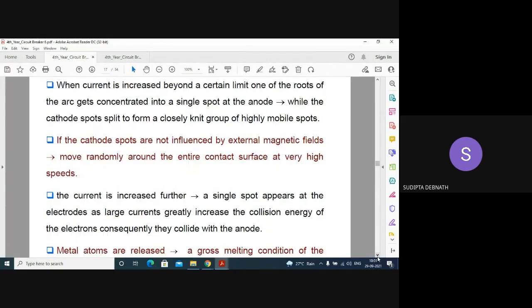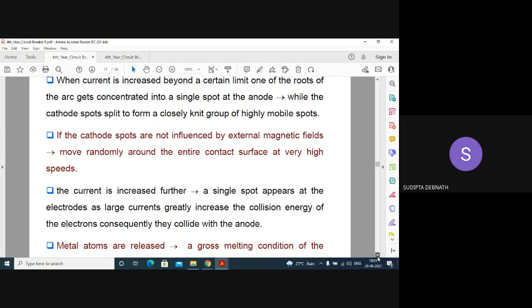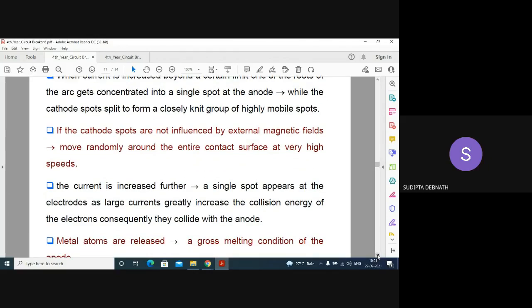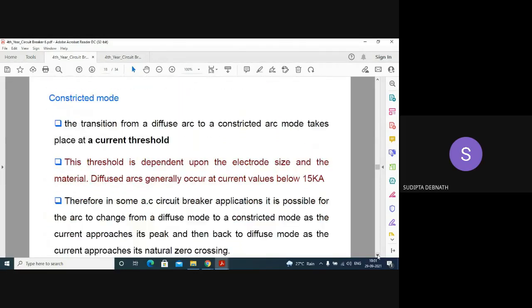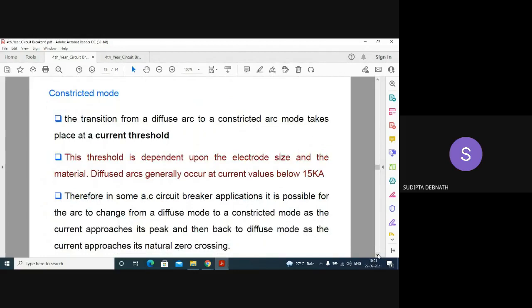When the current is increased further, a single spot appears at the electrodes, as large currents greatly increase the collision energy of the electrons. So at large currents, they ultimately form a single spot. And metal atoms, I have told you, are emitted from the contact surface.